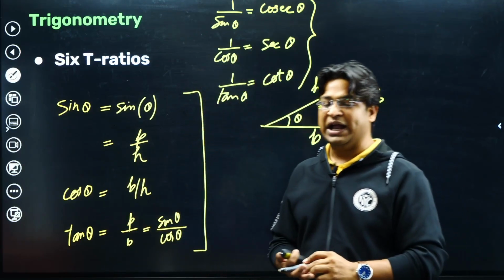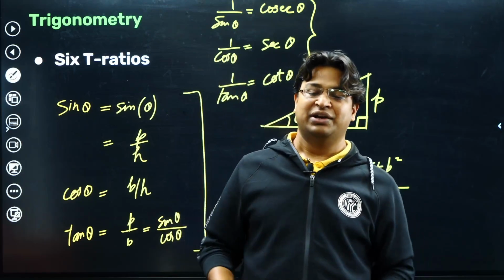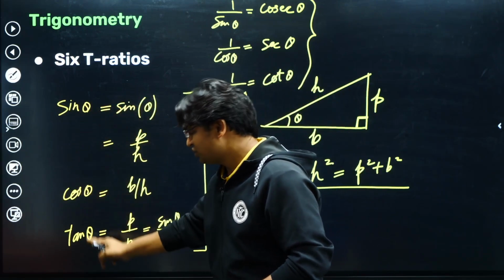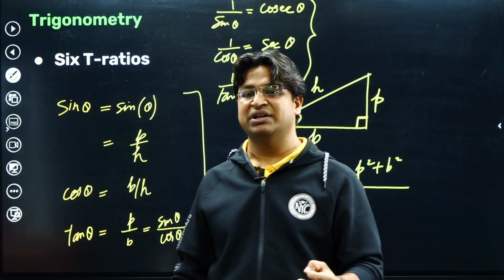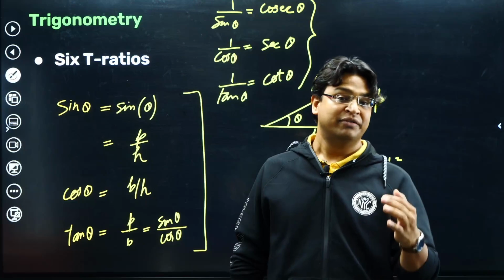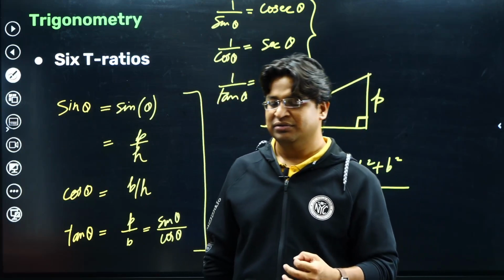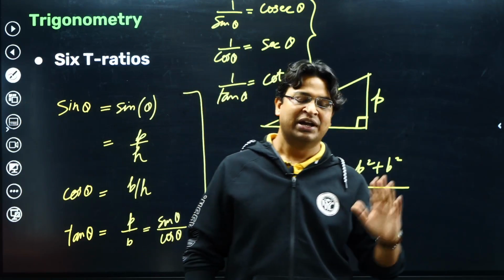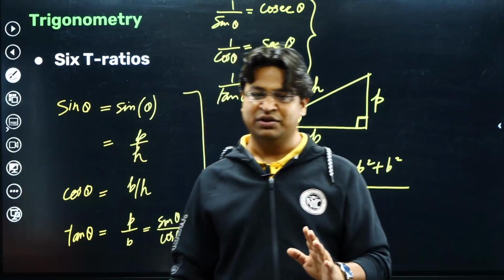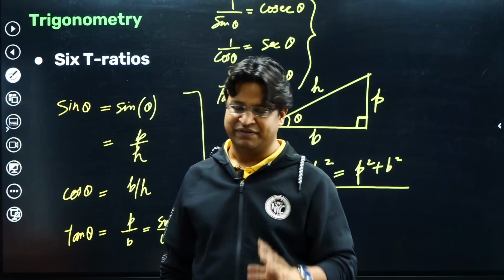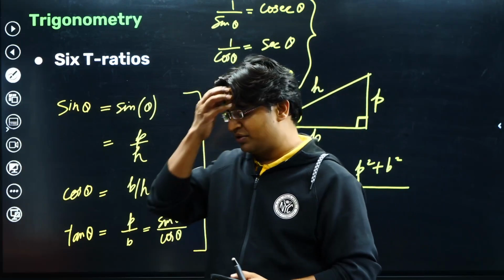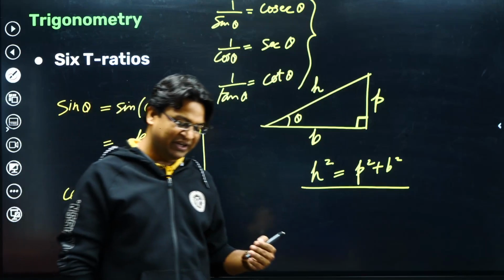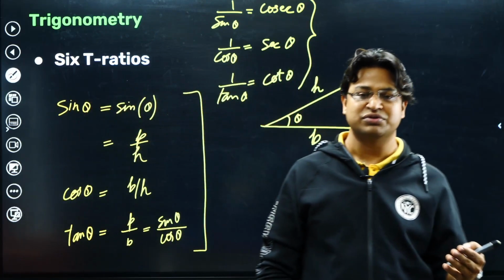But for now, the entire idea that I'm trying to drive into your brain is that when you put an angle in front of these ratios, they start representing numbers which we may not know, but someone knows, and that has been put down in a list, and that list is available for everyone to see. Or the same list has been stored in your scientific calculator also, so you can make use of the scientific calculator. But we can't remain so naive. We can't say that every time we need something we will refer to the tables or make use of the scientific calculator.